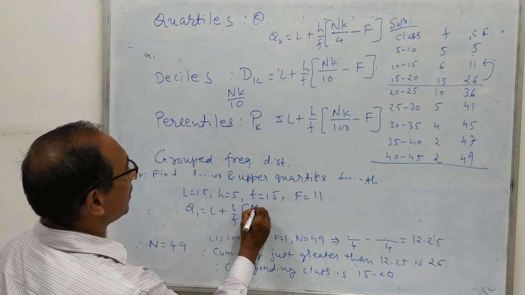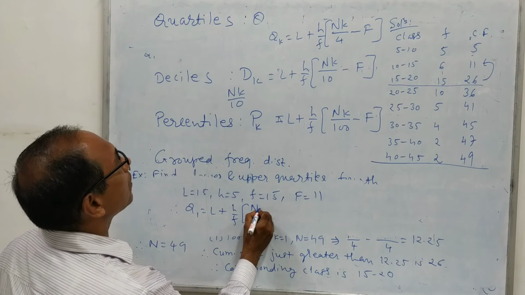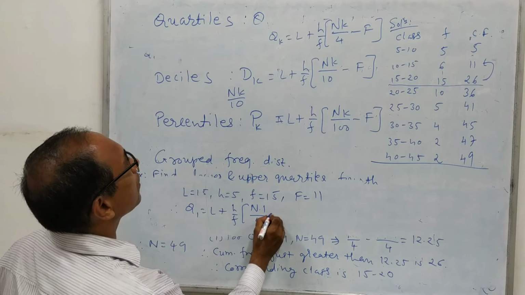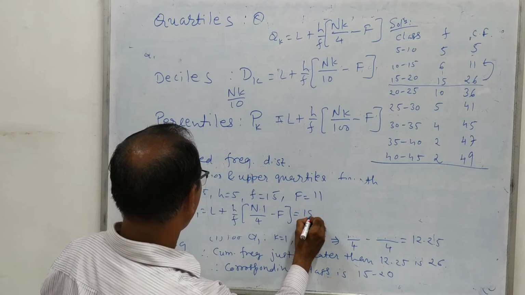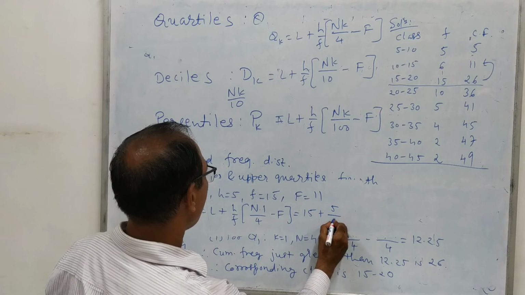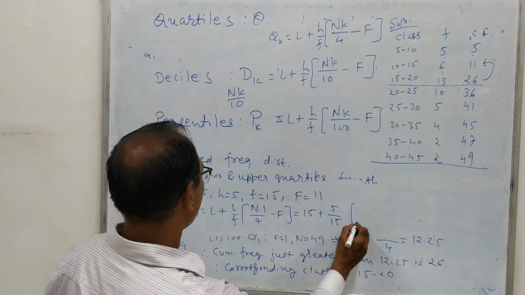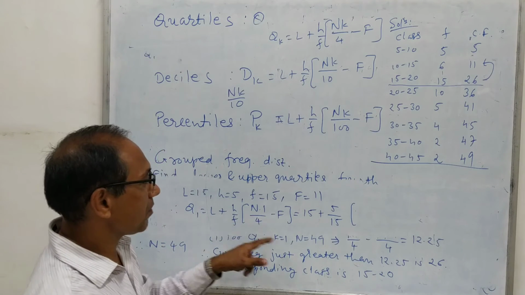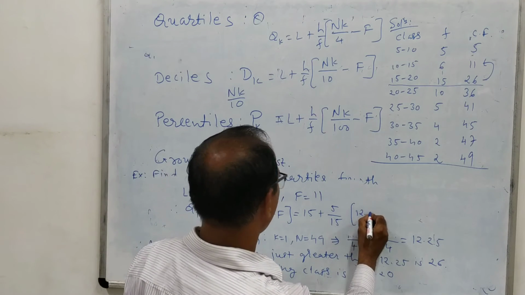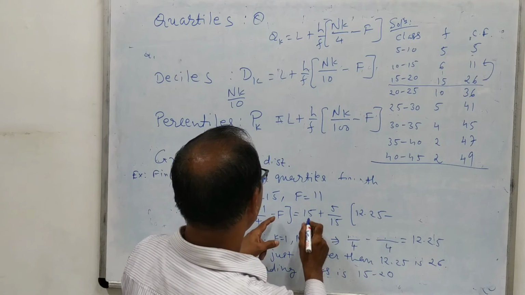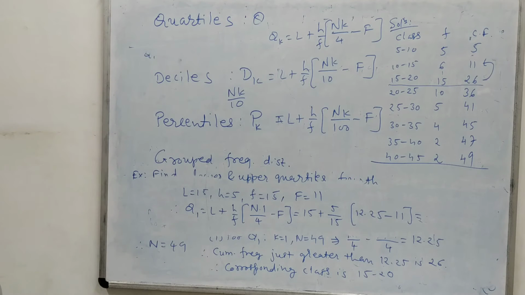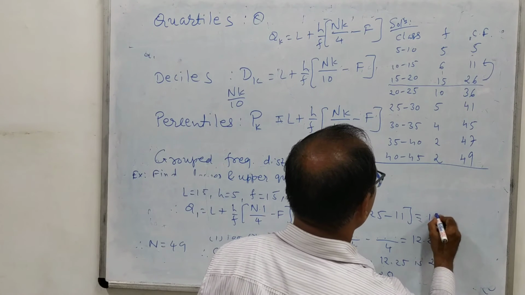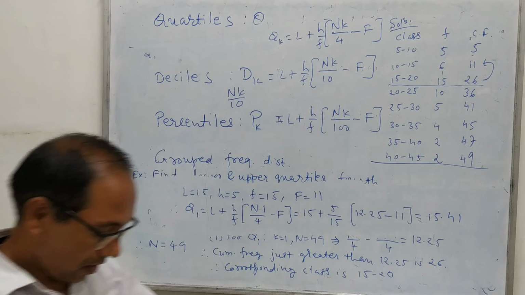Therefore Q1 equals capital L plus H upon f into N into 1 by 4 minus capital F. So this is 15 plus 5 upon 15, into bracket 12.25 minus 11. You can calculate this very easily, and it will be 15.41. This is your answer.